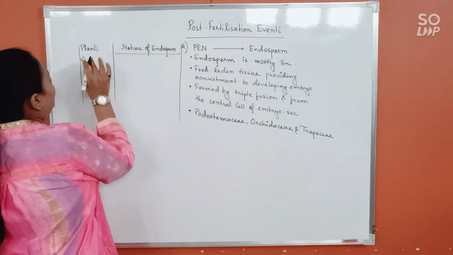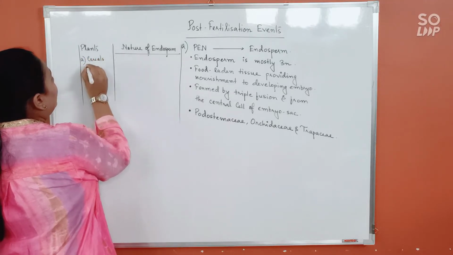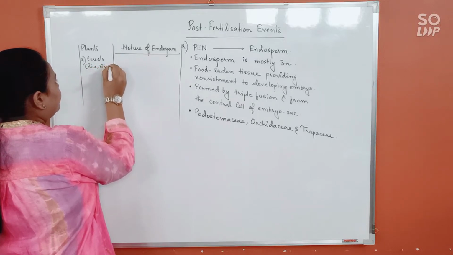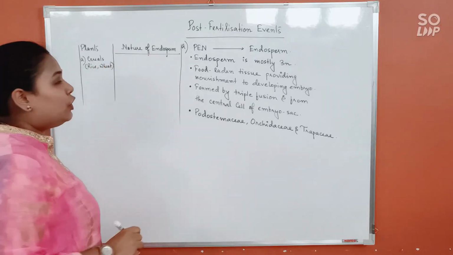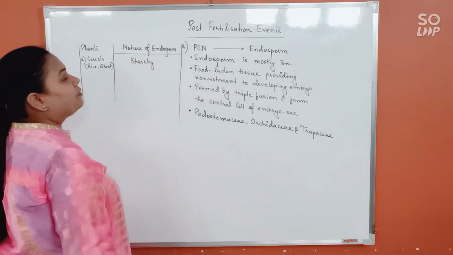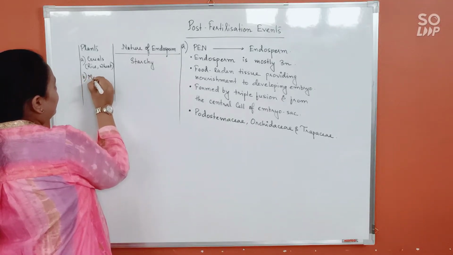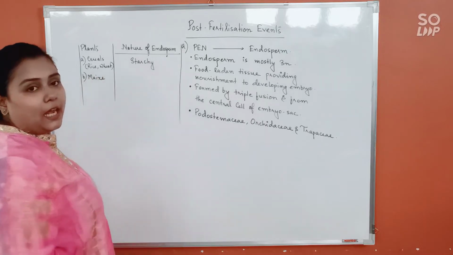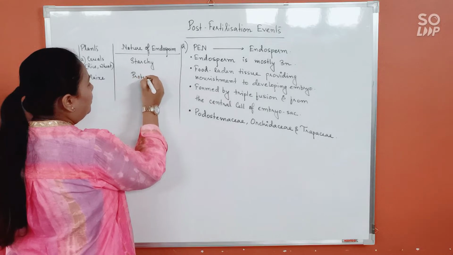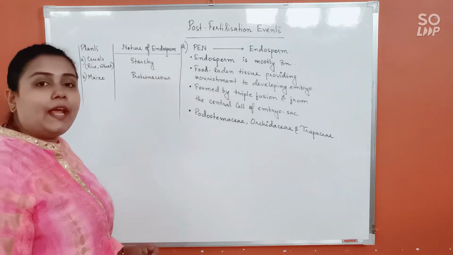If we talk about cereals like rice and wheat, the nature of the endosperm would be starchy. Next, maize. Maize is another cereal, but here the nature of the endosperm will be proteinaceous due to the presence of aleurone layer.